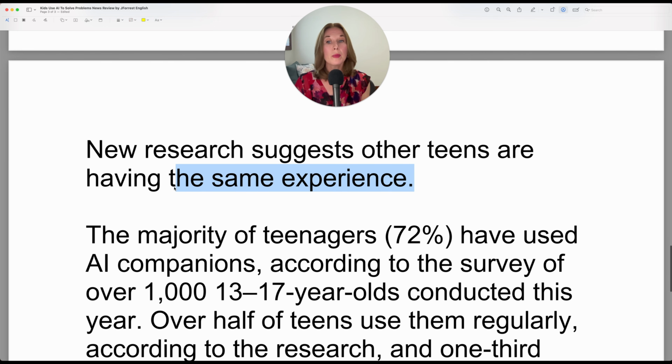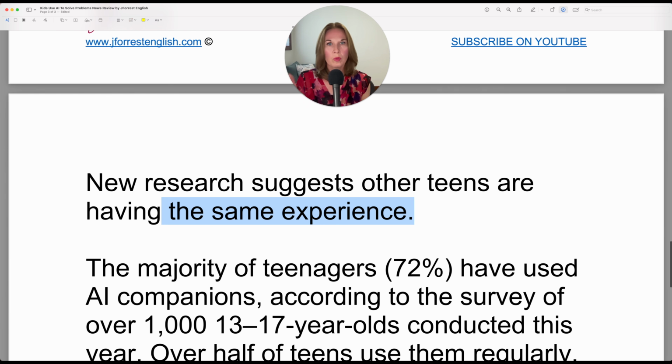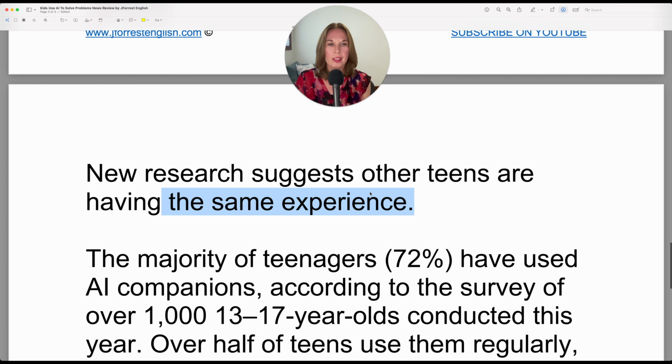So the same experience with what he just presented: how the AI chatbot solved his problem, didn't get to the underlying issue, seems to try to tell him what he wants to hear, things like that. So that's the same experience.